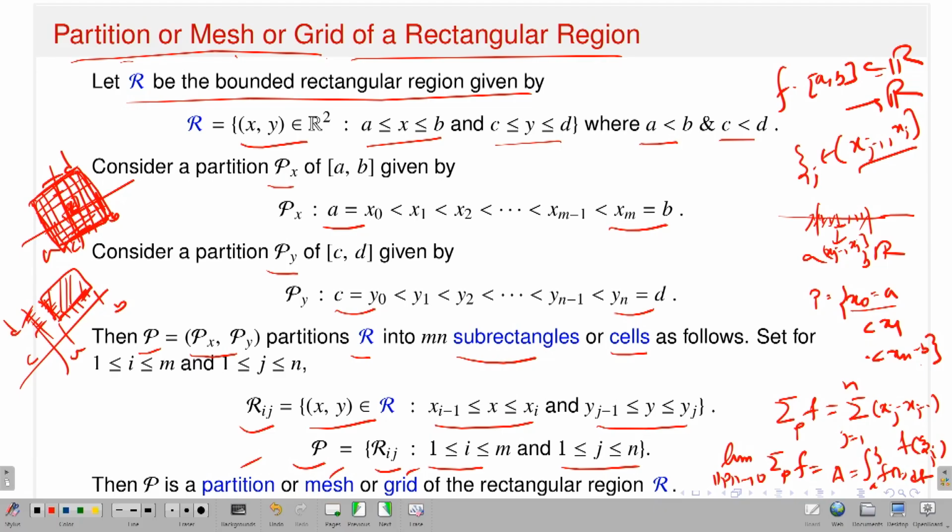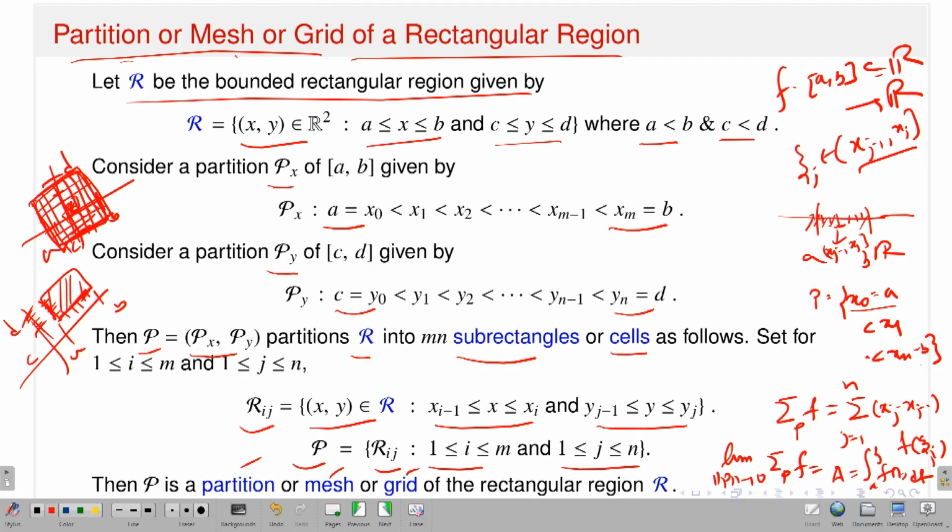Clear? So if I have a rectangle, of course it is of the form closed interval [a, b] cross closed interval [c, d]. What you have to do is take a partition of your interval [a, b], indexed by i. The first point x0 is equal to a, then you will have a second point x1, third point x2, and so on, and the end point is xm, which is exactly equal to b. That is one partition that I denote as Px. Then you take another partition in the interval [c, d], which is on the y-axis, indexed by j. If I start with c, y0 is equal to c, then you will have y1, y2, up to yn, which is d.